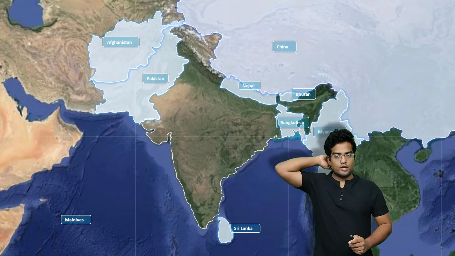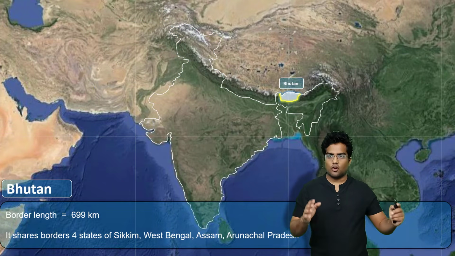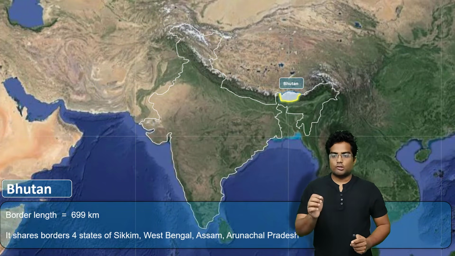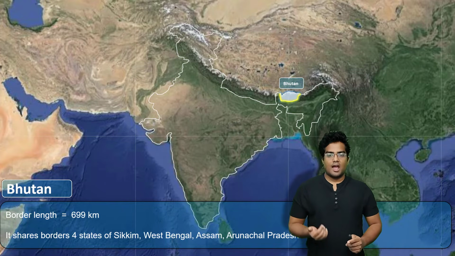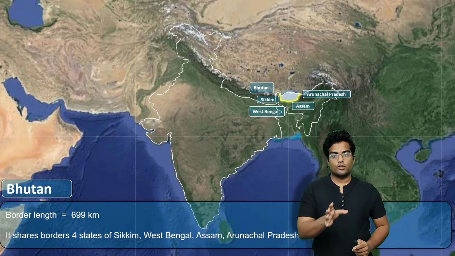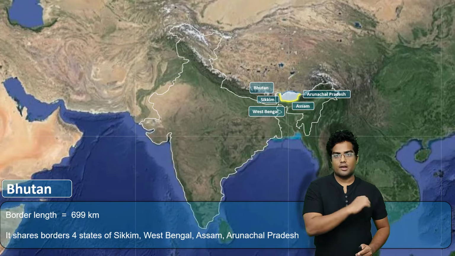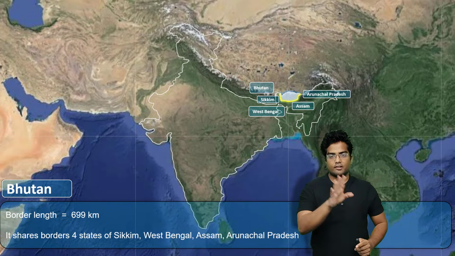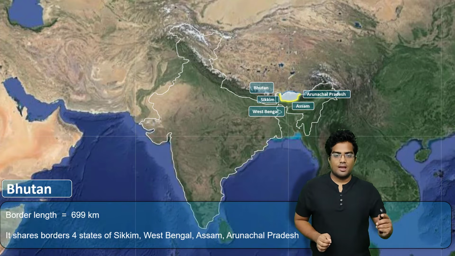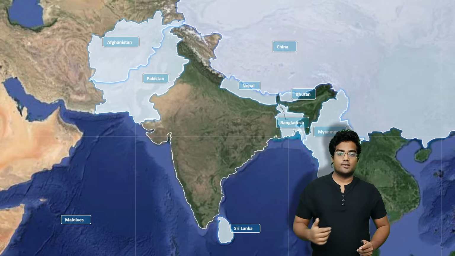All right, moving on. Now we have the country of, I think, Bhutan. We are going in a clockwise direction. Bhutan. Now the border length is significantly smaller, that is 699 kilometers, right? And it shares a boundary with 4 states, that is Sikkim, West Bengal, Assam and Arunachal Pradesh. You can see Sikkim, West Bengal, Assam and Arunachal Pradesh, right? 4 states. Then we are going to work on another country, that is Myanmar.